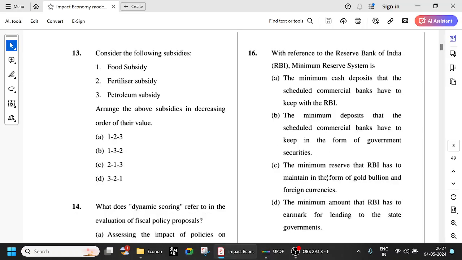So the minimum reserve that RBI has to maintain in the form of gold bullion and foreign currencies, whatever RBI maintains, that is the minimum reserve system. It is being followed from 1956, and the amount is 200 crores. Out of 200 crores, 115 has to be gold.